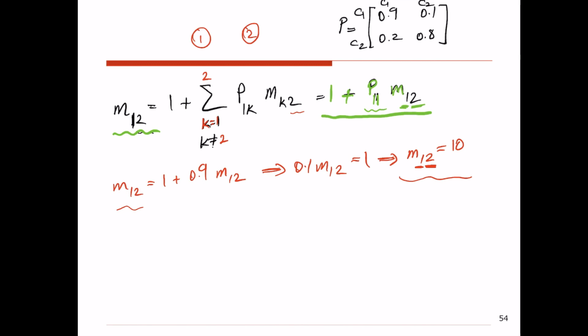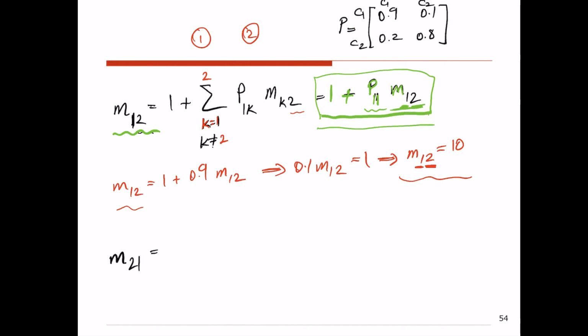So how many transitions are needed for me to end up at state 2 for the first time, given that right now I'm at state 1? So that logic also can help you to make sure whatever formula you put down for the mean first passage time is correct.